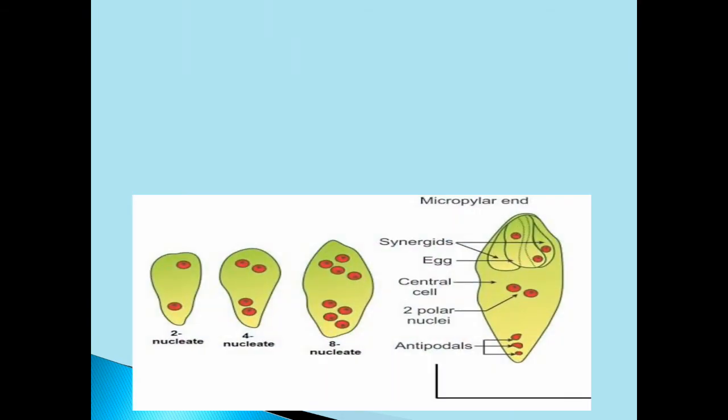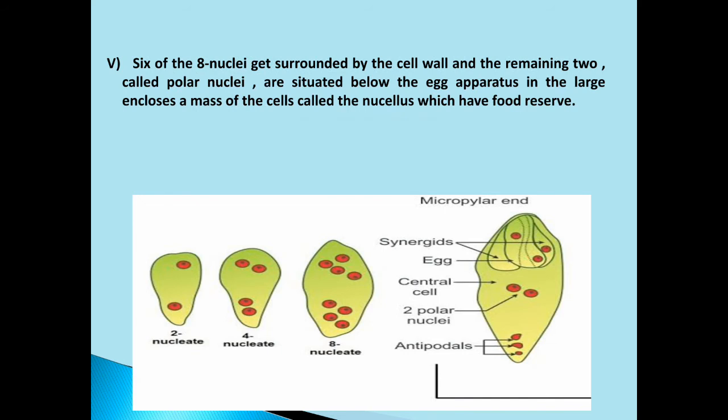Now in this diagram, can you see the 2 nucleated stage, 4 nucleated stage, and then the 8 nucleated stage. Okay, now number 5 point, you see 6 of the 8 nucleated. So here can you see the 8 nucleated stage of the embryo sac. Here out of 8, 6 get surrounded by cell wall.